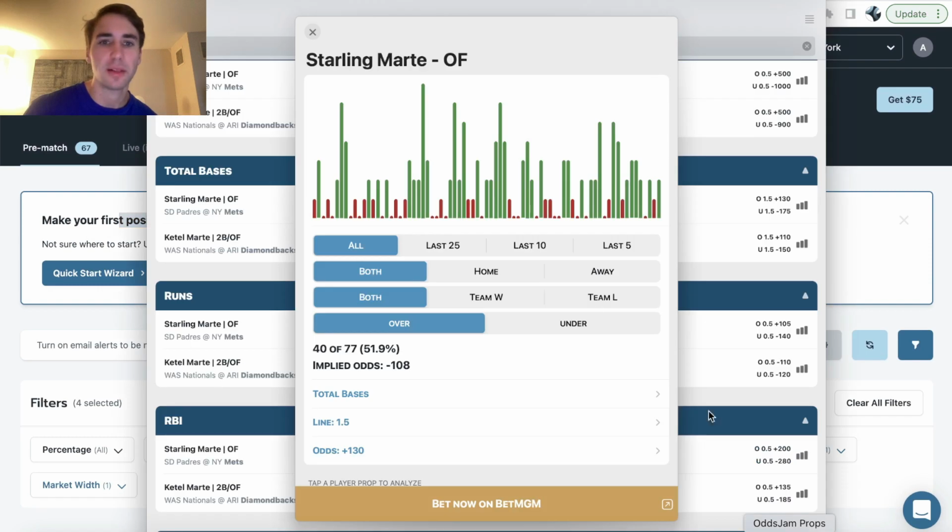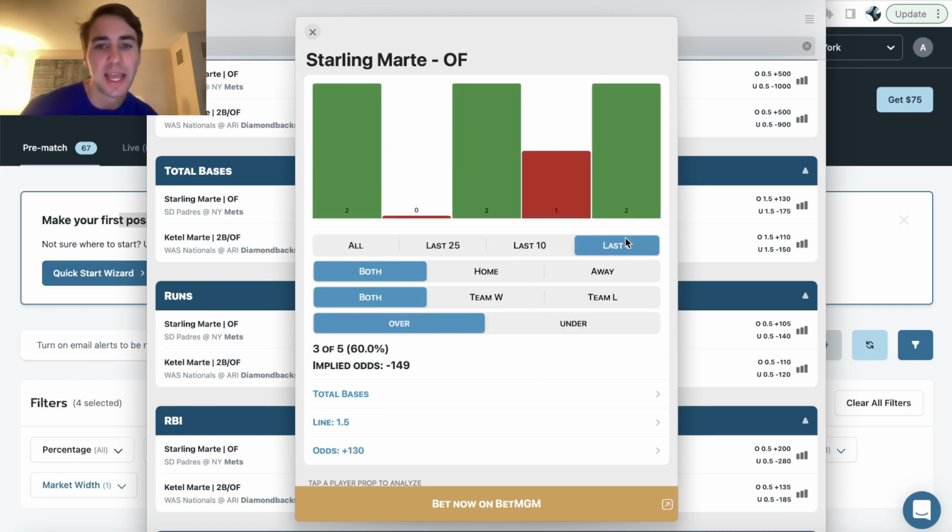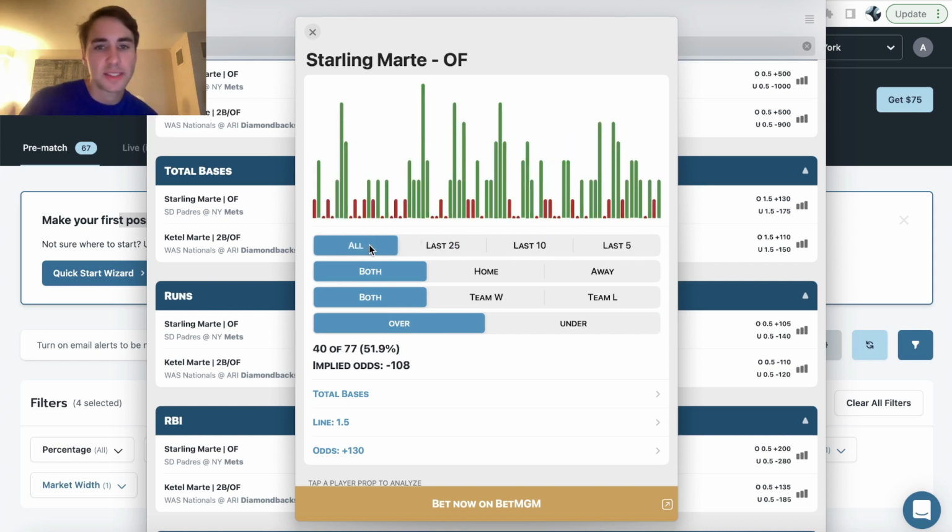So the player we're going to be looking at is Marte. We're going to be looking at his total bases market, and this is just the free OddsJam mobile app. It's completely different than the website because the mobile app just looks at historical player prop data. So for example, for Marte, we can look at over the course of the season how often he has cashed the over for total bases or the under, right? And you can slice that data by last 10 games, last 5 games, whatever. It's just a free mobile app for player prop research.